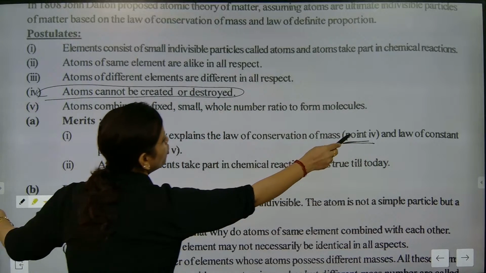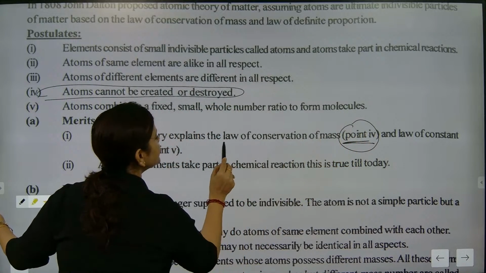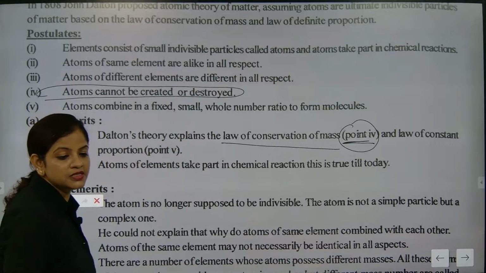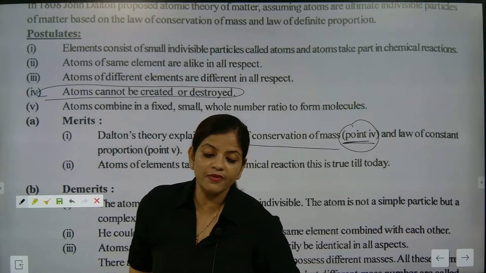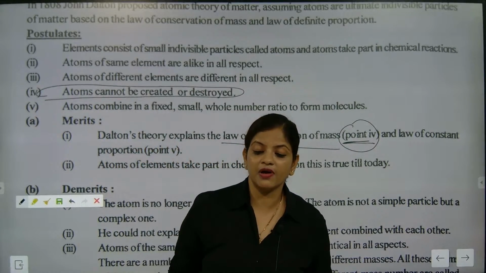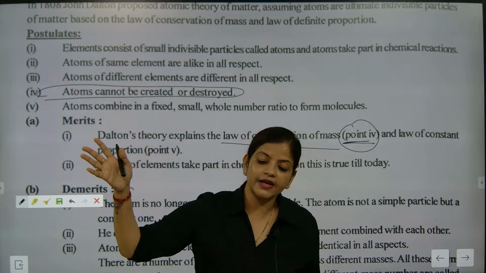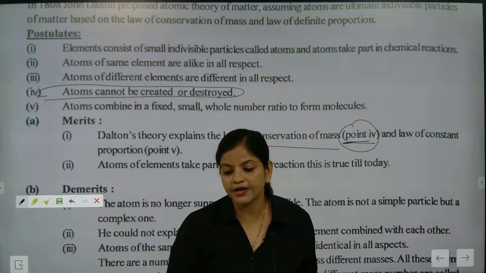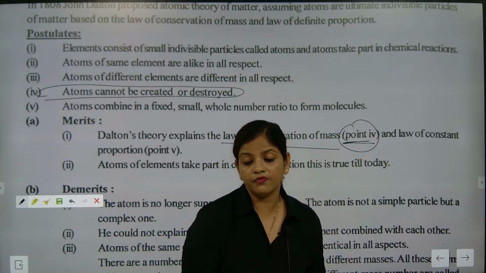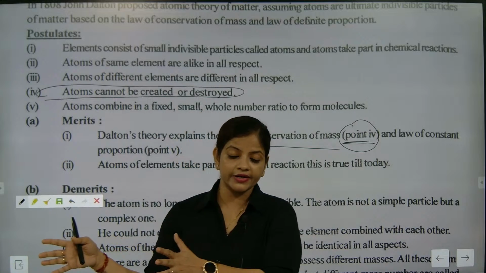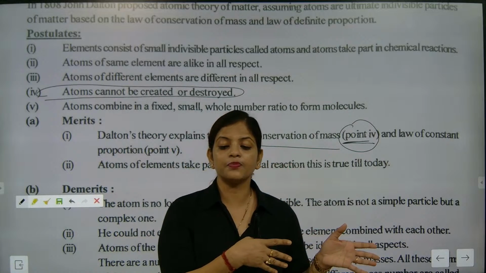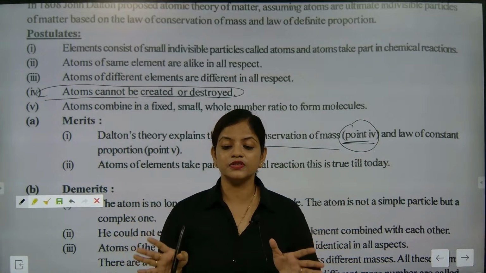Point 4 of his postulate explains the law of conservation of mass. What is the law of conservation of mass? It says that mass can neither be created nor destroyed, and the mass on the reactant side will be equal to the mass on the product side.